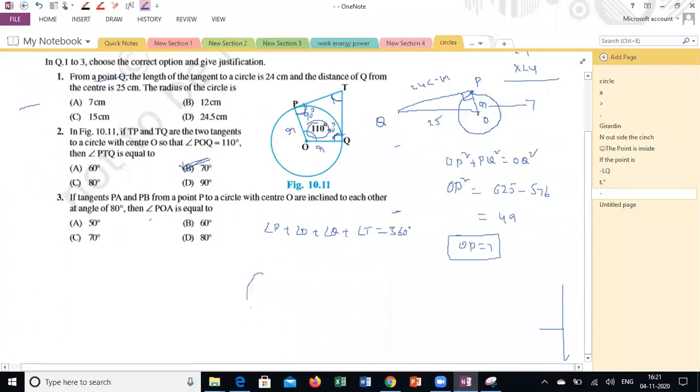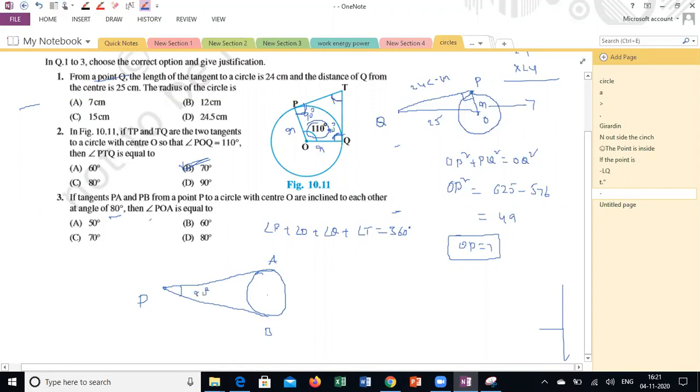The circle, P is a point, two tangents are drawn, PA, PB. The angle between the two tangents is 80.